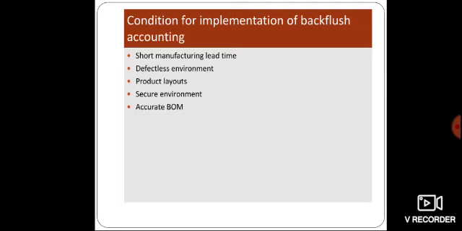And secure environment. Backflush accounting is performed in a secure and highly secured facility. There should be no scope for theft. Next one is accurate BOM, bill of material. All material and equipment used for the production are accurately recorded and accounted. That is accurate bill of material.